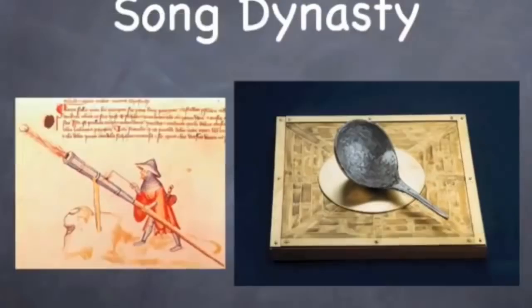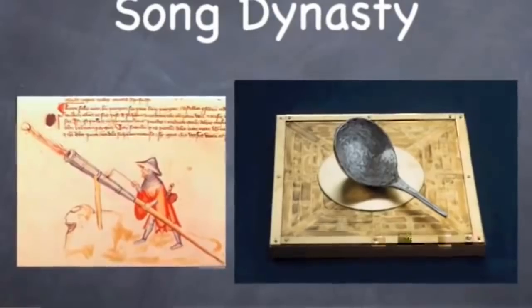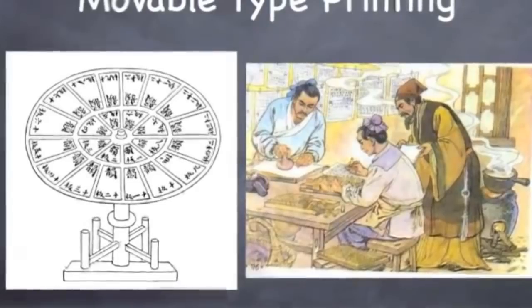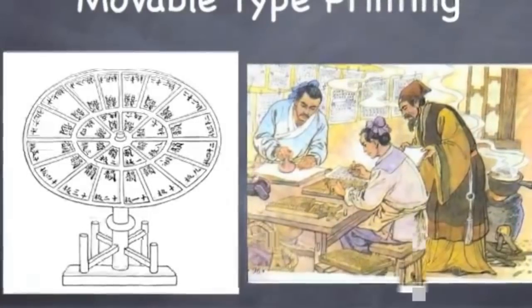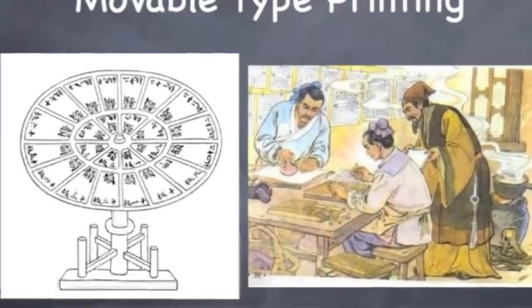During the Song Dynasty, they also discovered how to use a magnetic compass, which helped them determine directions as they were exploring. Movable type printing was also developed. Movable type is a system of printing that uses movable components to reproduce the elements of a document instead of just handwriting them.